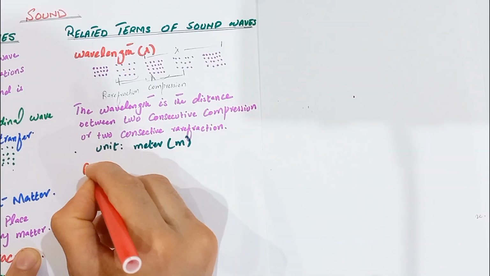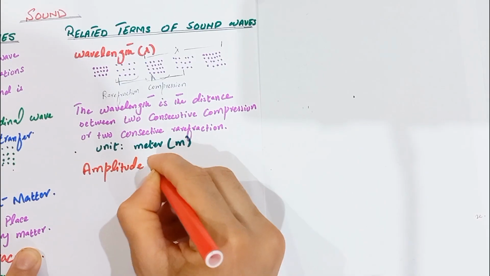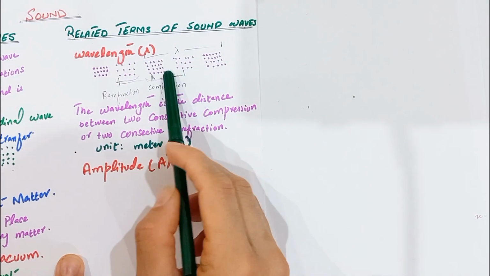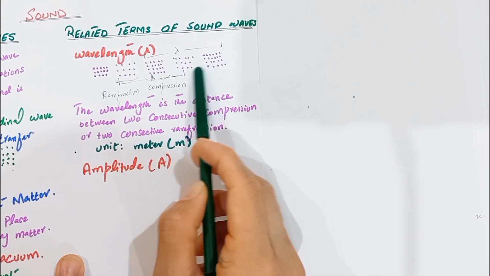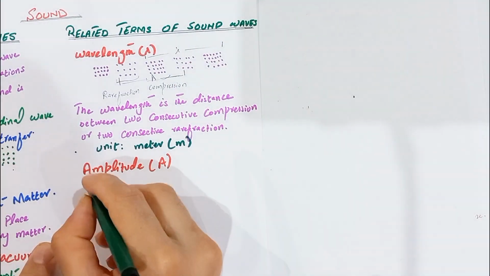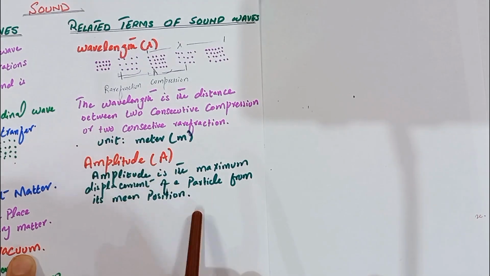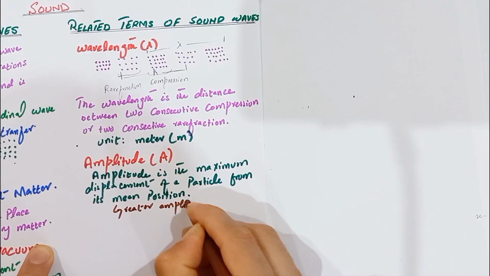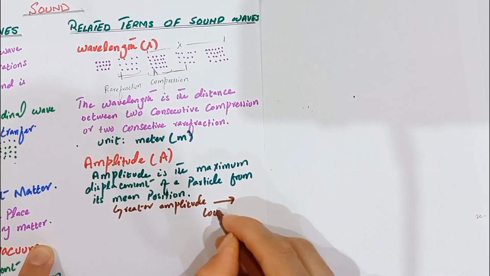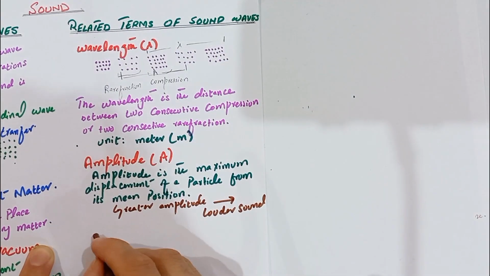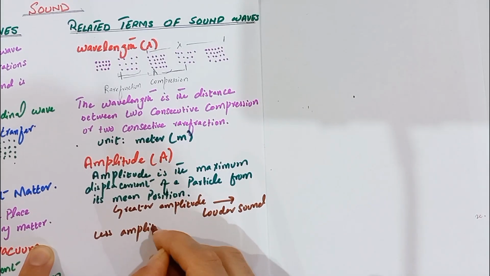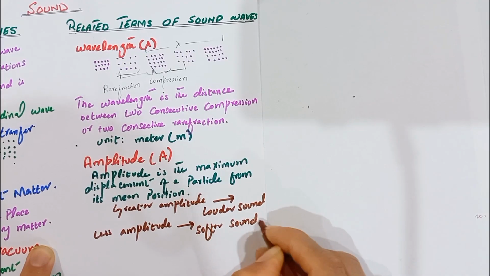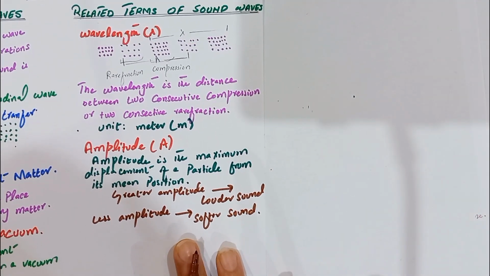Next, I discuss the amplitude, represented by A. Amplitude is the maximum distance of a particle from the mean position. The distance of the particle from the mean position is called the amplitude. Amplitude is the maximum displacement of a particle from its mean position. If a particle has greater amplitude, it produces a louder sound. If a particle has less amplitude, it creates a softer sound. That is all we discuss about these terms of the sound waves.